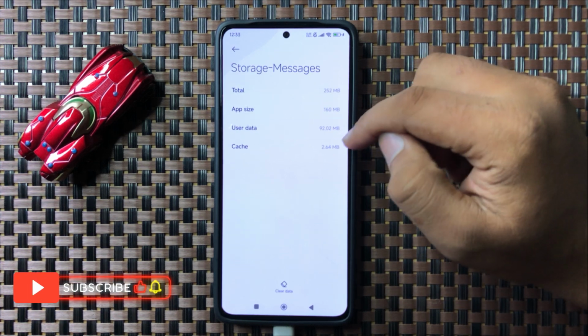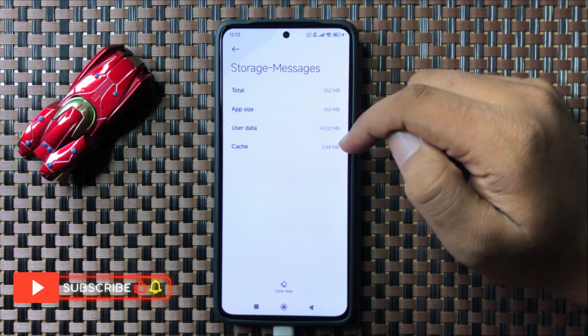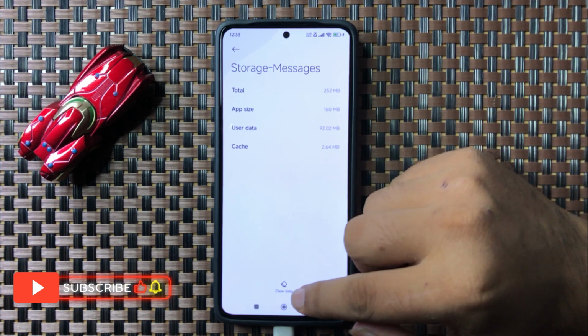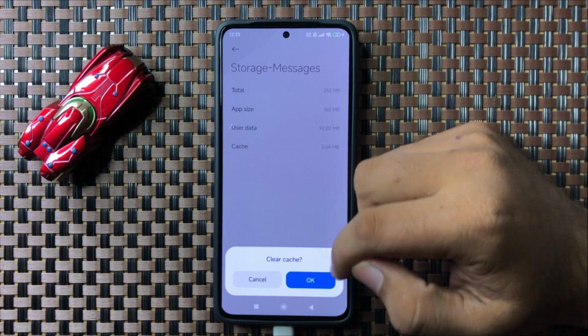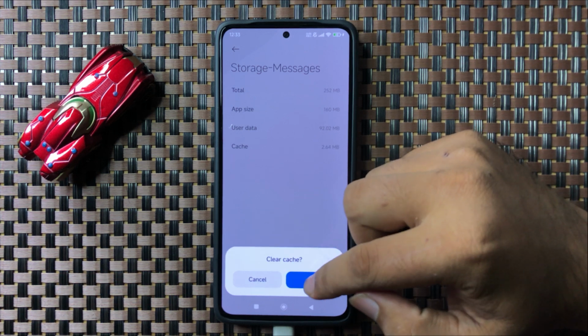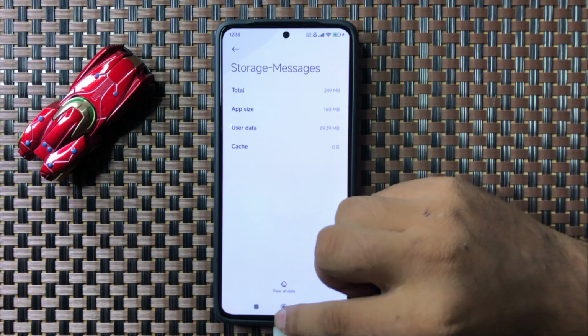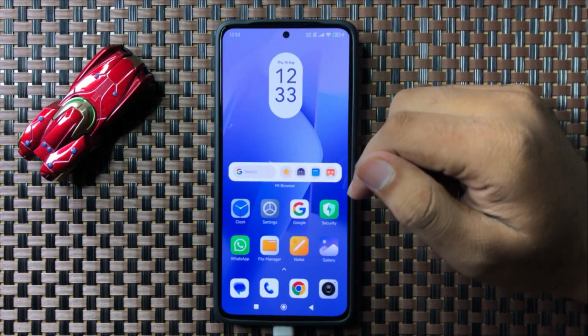Now clear the cache memory of the messages app. So to clear the cache memory, tap on clear data and then tap on clear cache. Now tap on OK to confirm, and after clearing the cache memory the text reaction issue will be 100% fixed.